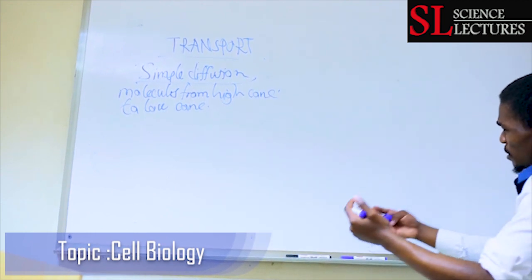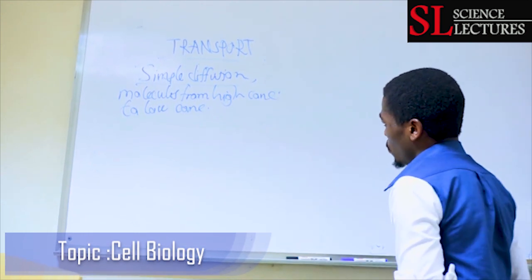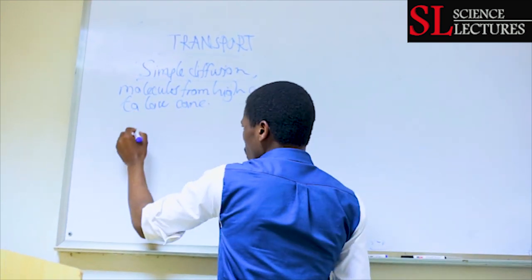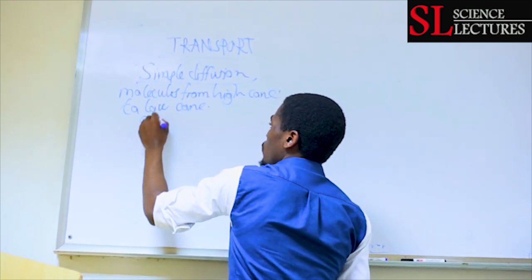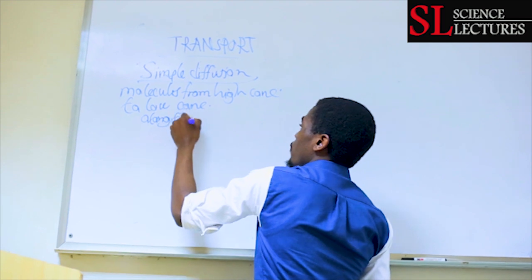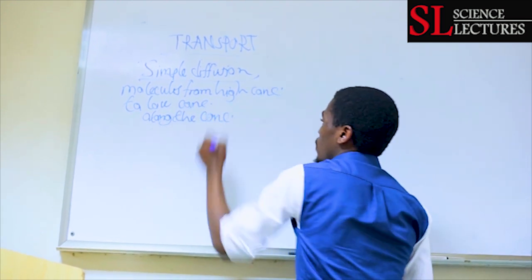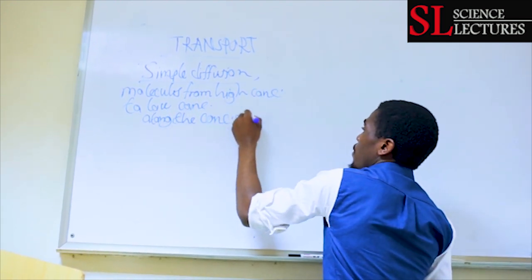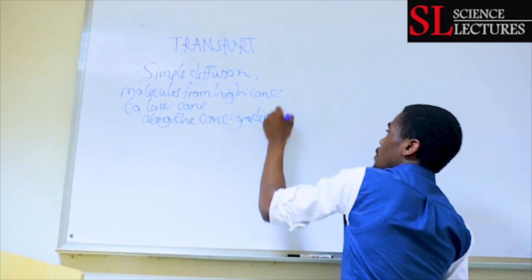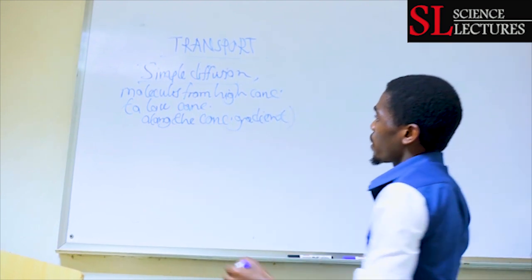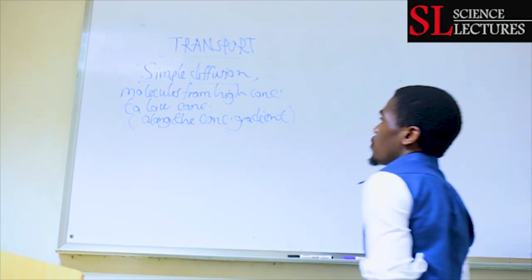So something is moving from where it is high to low. And this is just molecules moving along the concentration gradient, that is, from where they are high in concentration to where they are low in concentration.